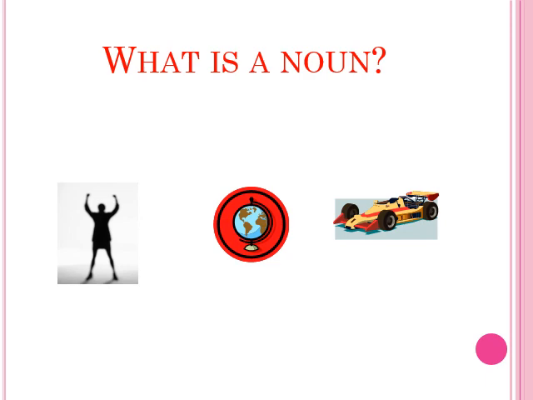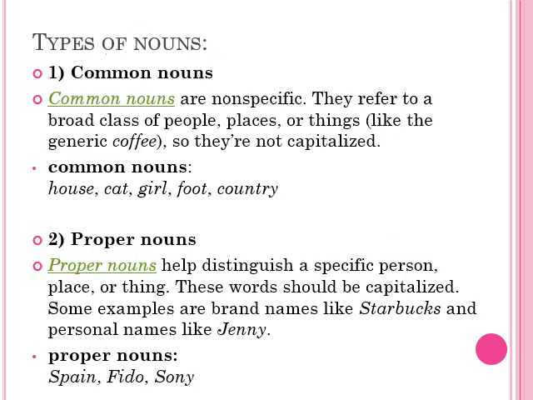What is a noun? Basically, a noun is the name of a person, place, thing or animal. There are different types of nouns: common nouns and proper nouns. Common nouns are non-specific. They refer to a broad class of people, places or things, for example house, cat, girl, foot or country. Whereas proper nouns help distinguish a specific person, place or thing. These words are capitalized because they are the name of a particular person or place, for example Spain, Fido, Sony and so on.